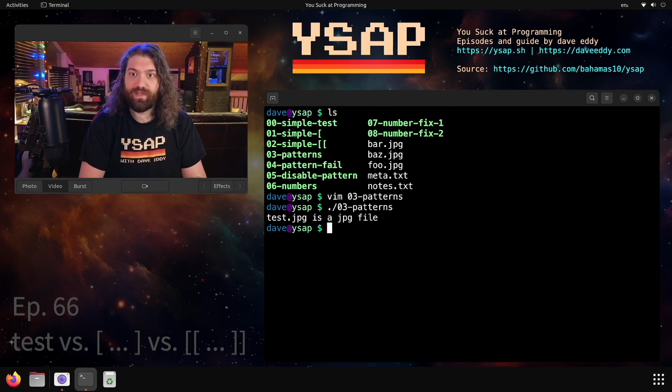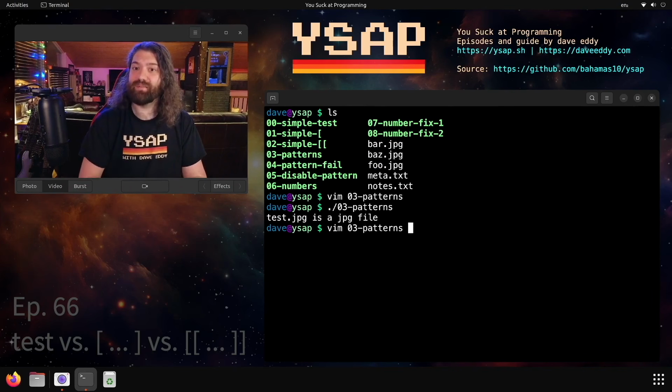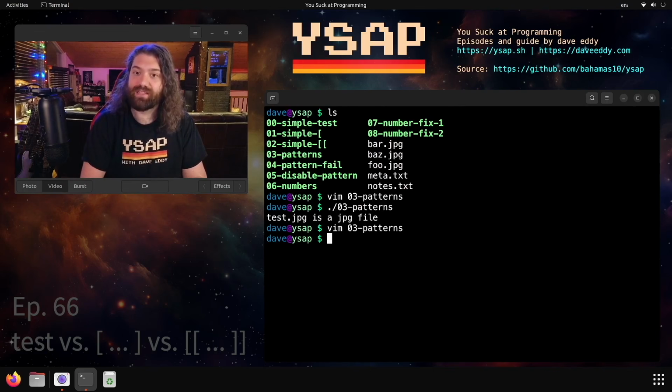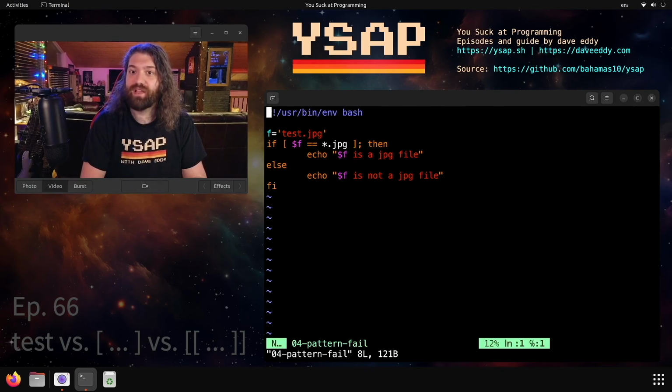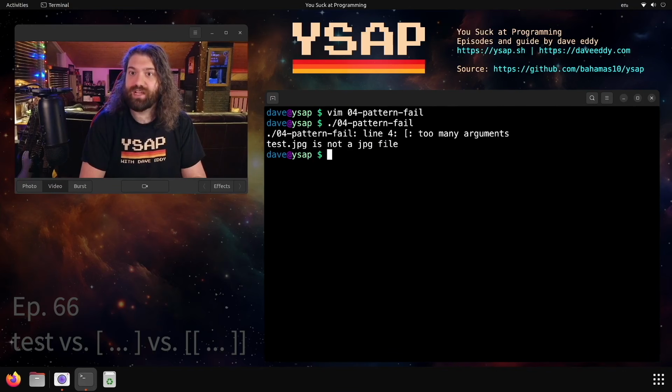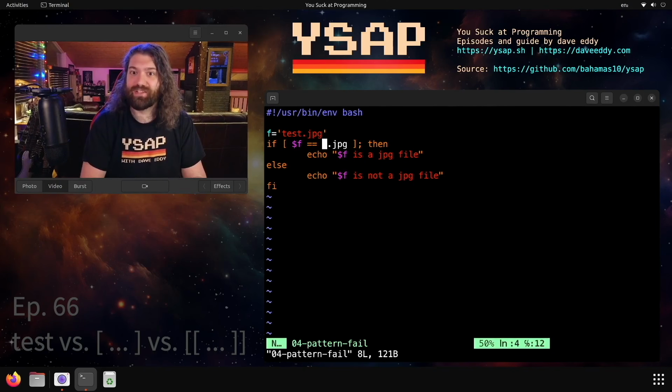Let's run it. Test.jpg is a JPEG file, meaning that this was true. So this is equal to star.jpg. Notice that the double square brackets allow you to do patterns. The next script is called pattern fail because it's the exact same script, but we're using single square brackets. So this is the more POSIX-y version. As you can see, we get an error here. It doesn't work. We get too many arguments.